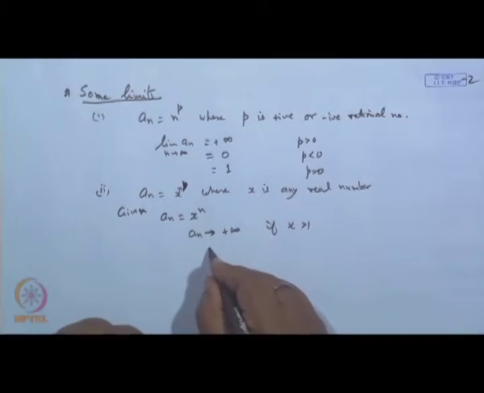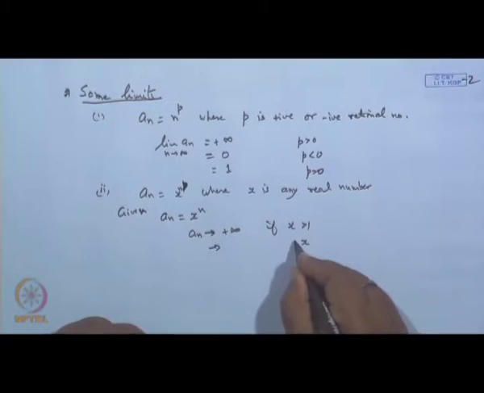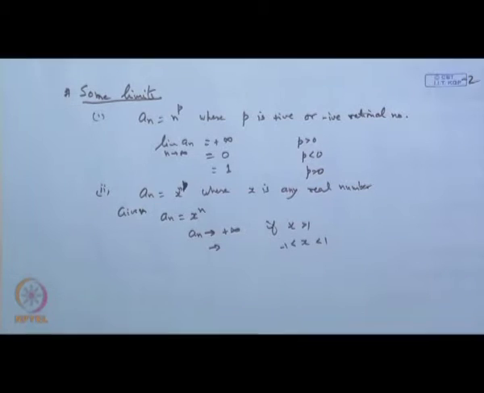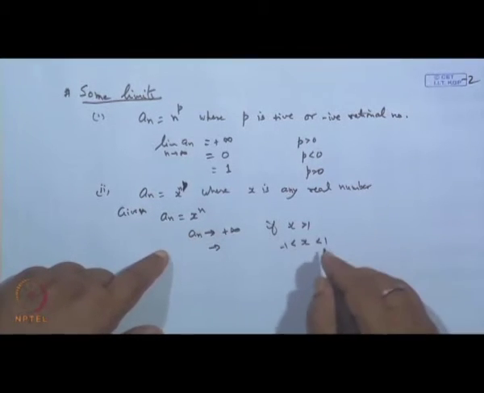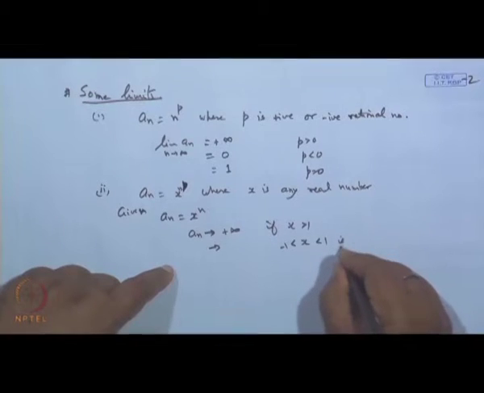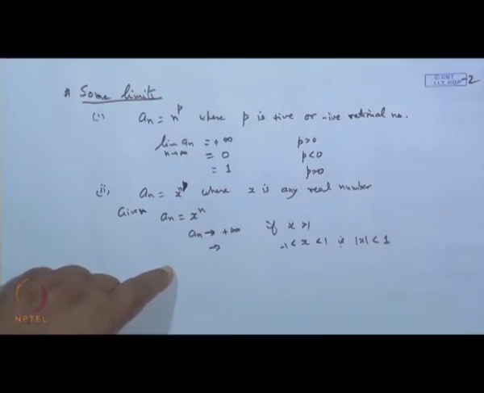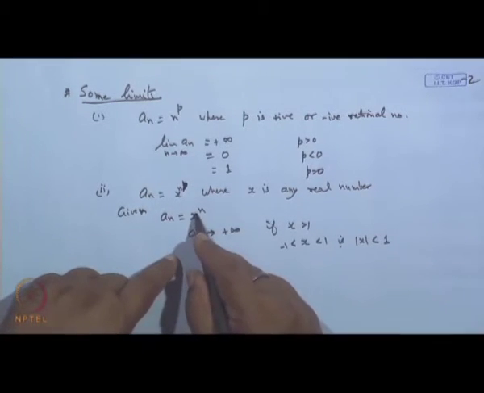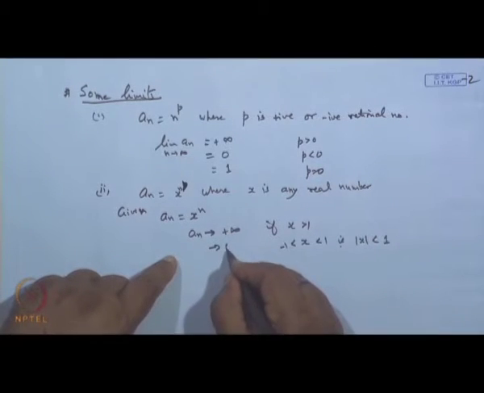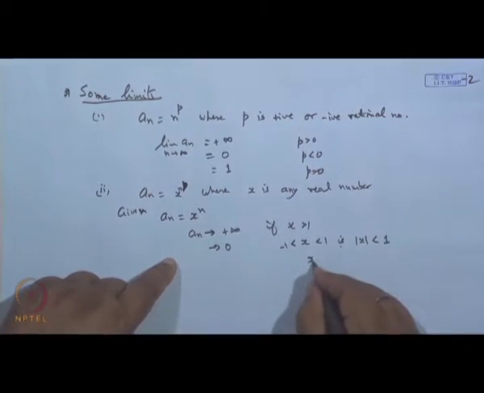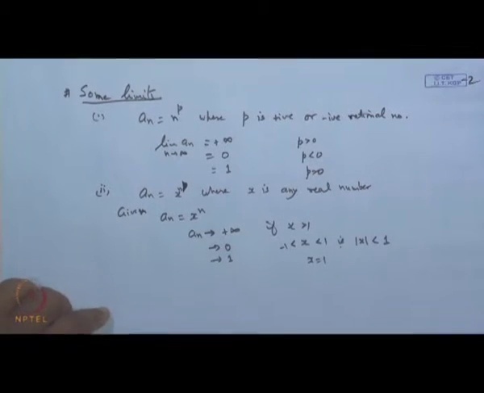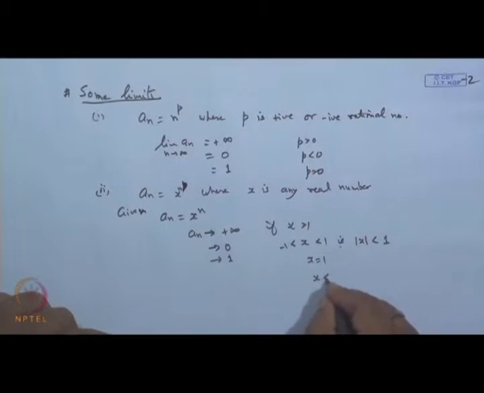And when x lies between minus 1 and plus 1, it means mod of x is strictly less than 1, the absolute value is less than 1, then in that case this sequence will keep on decreasing and decreases to 0, and when x is equal to 1, the limit is 1.